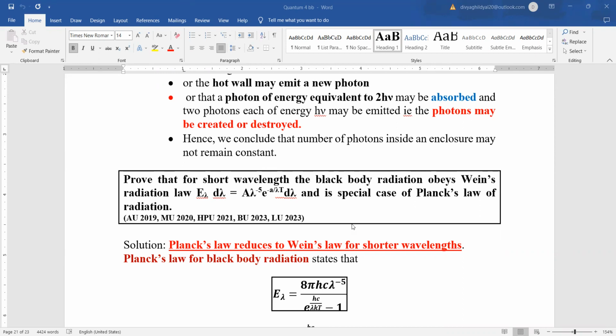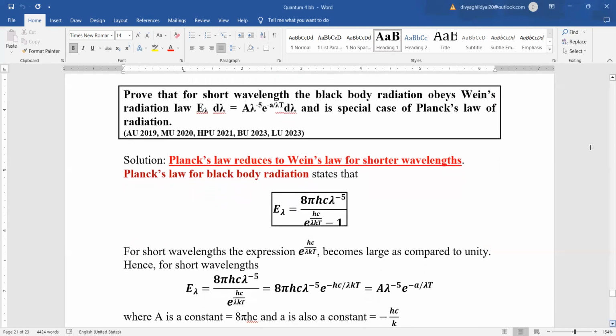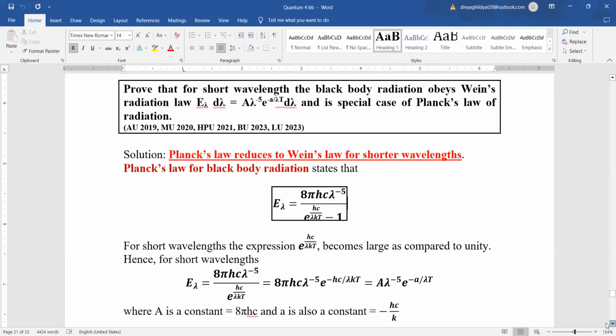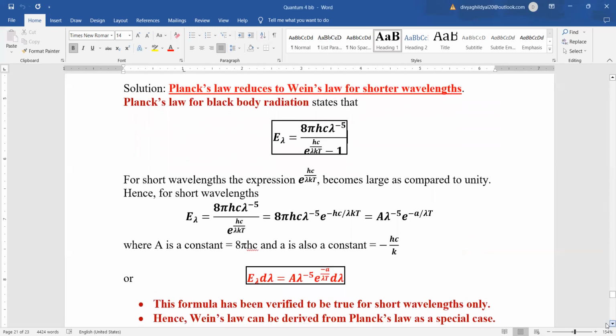long wavelength. Now, your favorite examination question is: prove that for short wavelength, the black body radiation is obeying Wien's radiation law and that it is a special case of Planck's law of radiation. We should keep one thing in mind that Planck's law reduces to Wien's law for shorter wavelengths, not for the